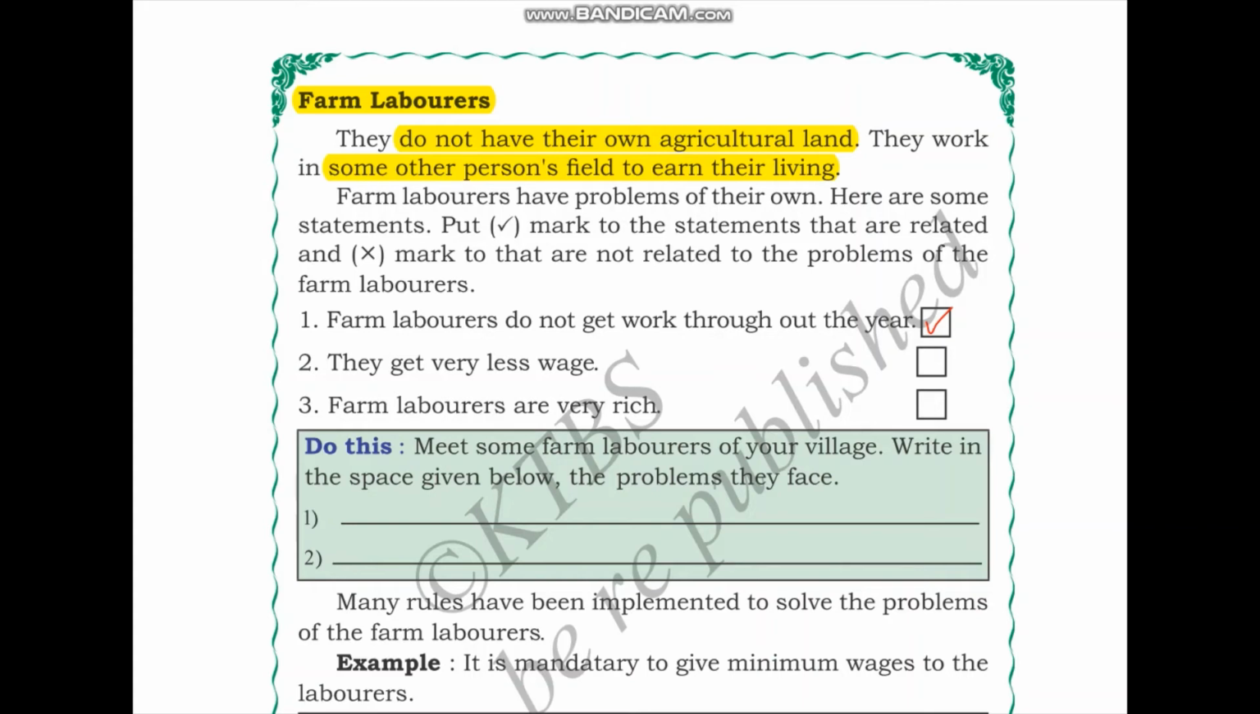Okay. The second statement is they get very less wage. This is also true. Comparative to the landowners, farm laborers make lesser wage. The third statement is farm laborers are very rich. This statement is not correct. This is false because we just learned that they get very less wage. So it's not possible that they become very rich on those wages.